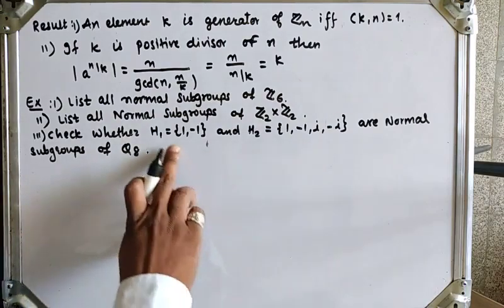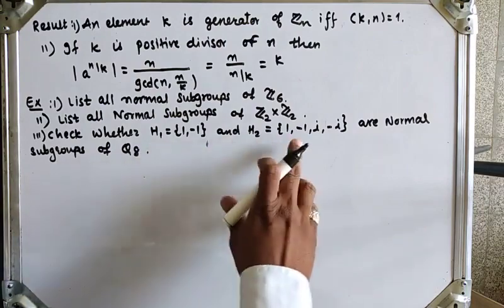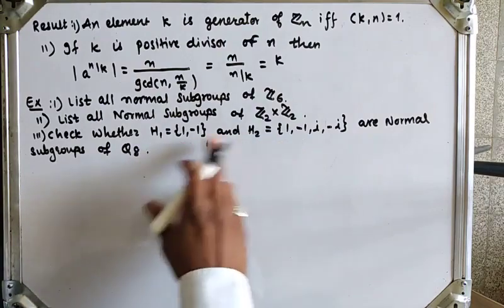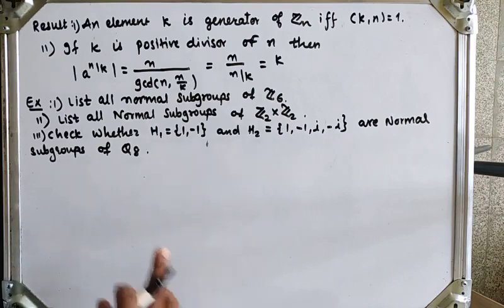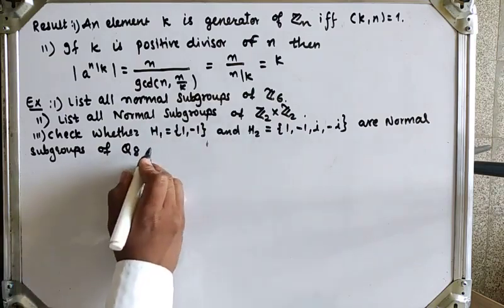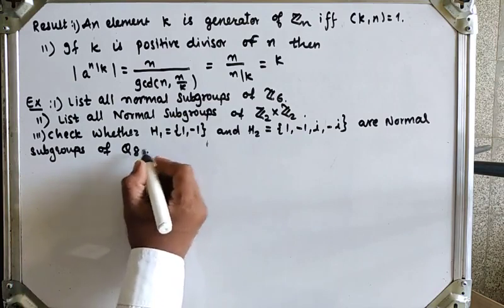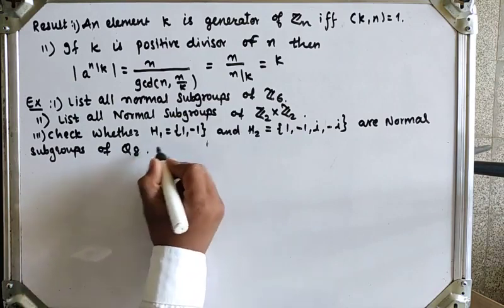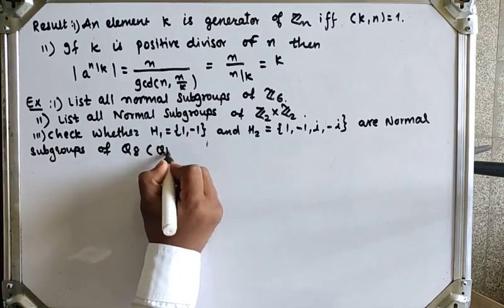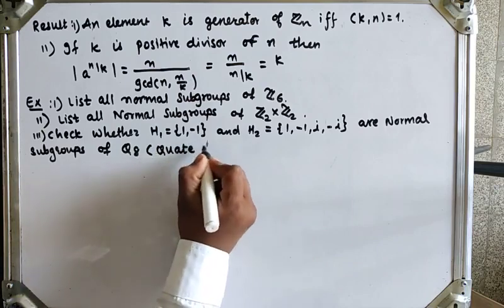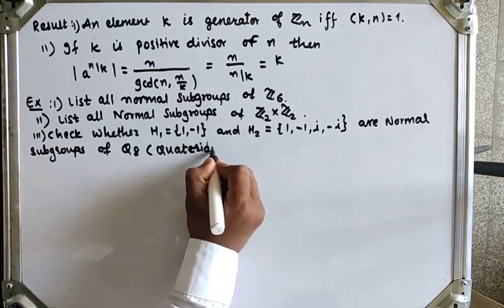Check this. We are given two subgroups H1 and H2. We have to check whether H1 and H2 are normal subgroups of Q8 or not. This Q8 is nothing but the quaternion group. You must know the properties of the quaternion group.